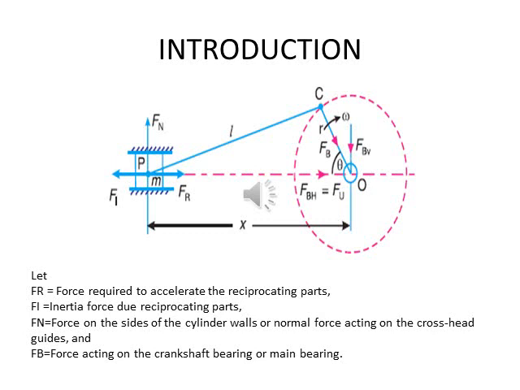As we know, various forces act on the reciprocating parts of an engine. The resultant of all the forces acting on the body of the engine due to inertia forces only is known as unbalanced force or shaking force. Let us consider Fr, the force required to accelerate the reciprocating parts; Fi, the inertia force due to reciprocating parts; Fn, the force on the sides of the cylinder walls or normal force acting on the crosshead guide; and Fb, the force acting on the crankshaft bearing or main bearing.